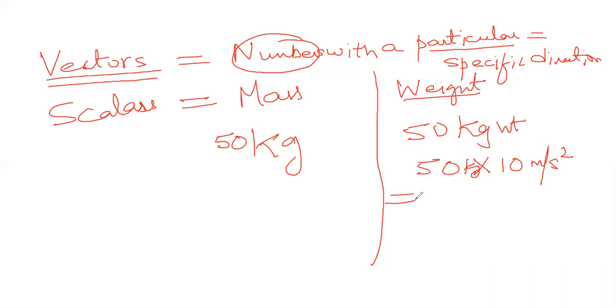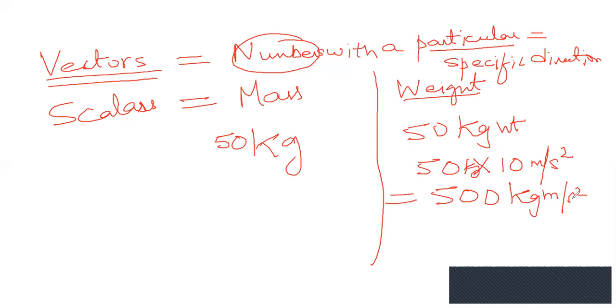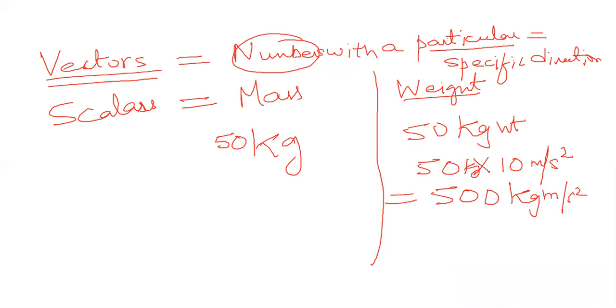So what is your weight now? 50 into 10, 500 kg meters per second square. This is the correct unit for weight, which we generally say as kg, 50 kg weight. My weight is 50 kg, sir. Not 50 kg. 50 kg weight means 500 kg meter per second square. That is also called 500 Newton.